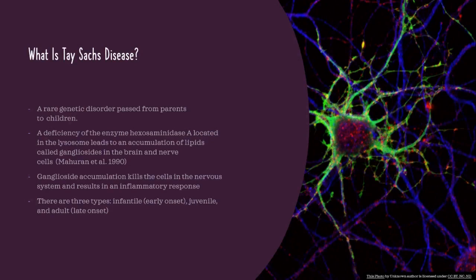Tay Sachs disease is a rare genetic disorder that is passed from parents to their children. This disease is a mutation or deficiency in the enzyme hexosaminidase A, which is located in the lysosomes, and what this does is it codes proteins that break down lipids or fatty substances. When there is not a normal amount of this enzyme, or if it is mutated, then a specific fatty substance called gangliosides build up to toxic levels in the brain and spinal cord, affecting the function of the nerve cells.